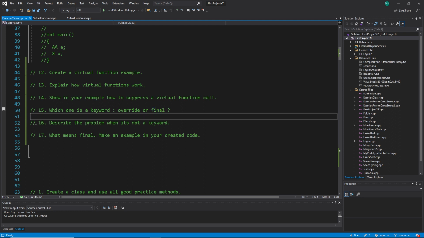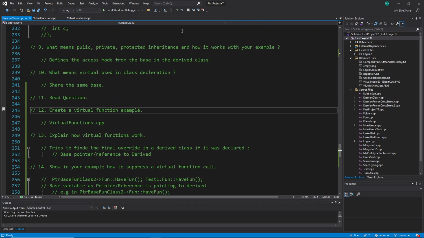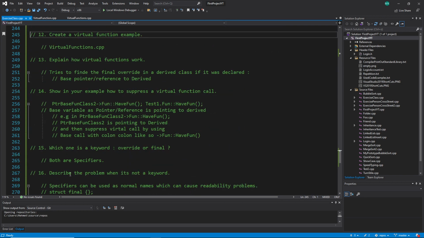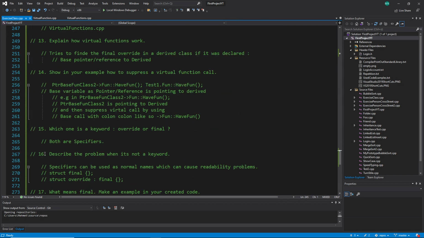So in the next question, it says: describe the problem when it's not a keyword. Okay, both are not keywords, and what is the problem then? Specifiers can be used as names. This is one problem. And why is this a problem? Because of readability. So let's go to my answer and scroll a little bit down. It says, for example, specifiers can be used as normal names, which can cause readability problems. And here is a readability problem.